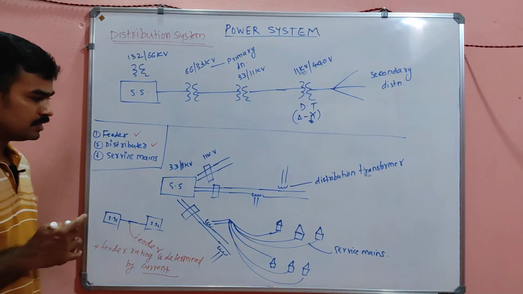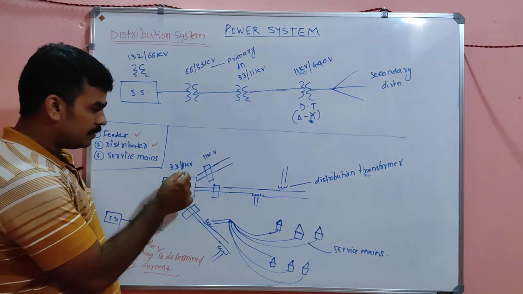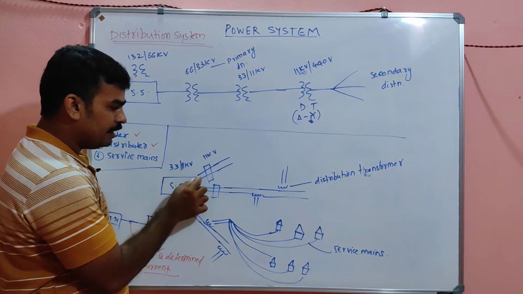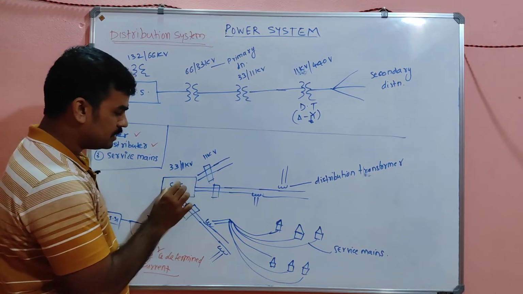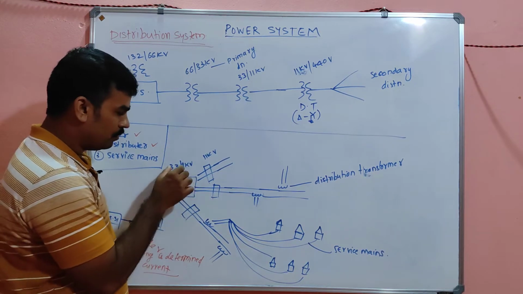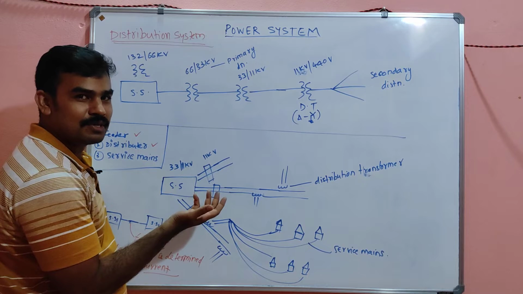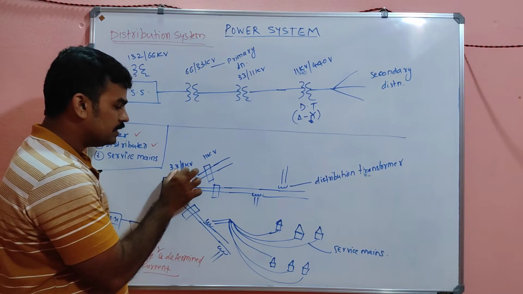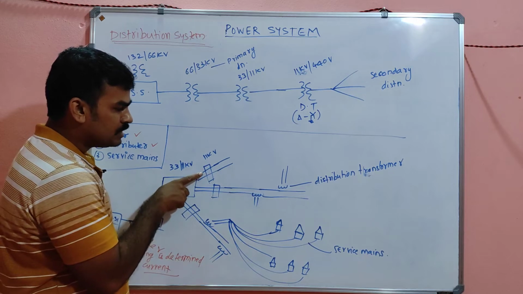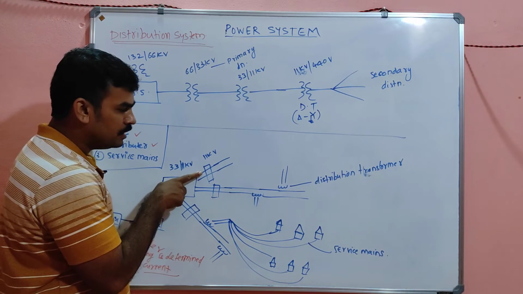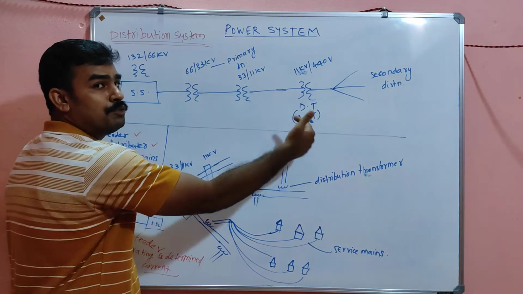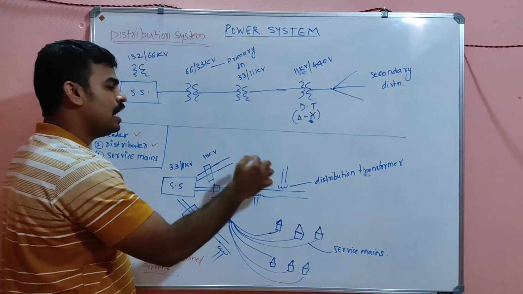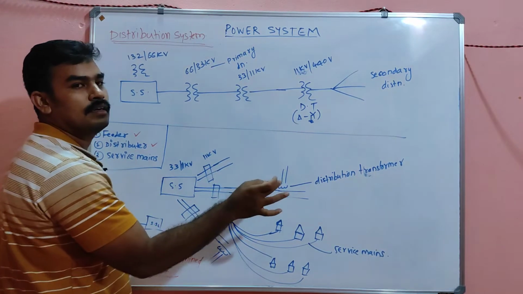Distributor means, my dear, see the diagram. Here, this is a 33 kV to 11 kV transformer. Suppose this is a substation which is step down. This substation will step down the 33 to 11 kV, and suppose that 11 kV line is continuously flowing up to the next substation, and no tappings are taken in between.